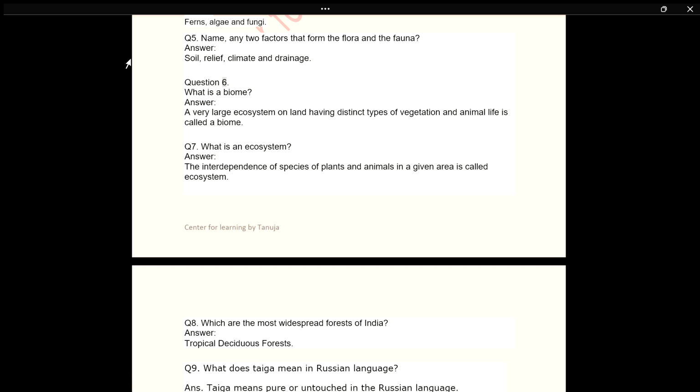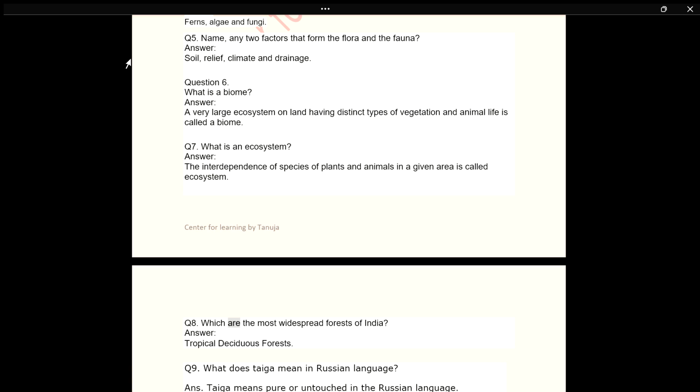Question 6. What is a biome? Answer. A very large ecosystem on land having distinct types of vegetation and animal life is called a biome. Q7. What is an ecosystem? Answer. The interdependence of species of plants and animals in a given area is called ecosystem.